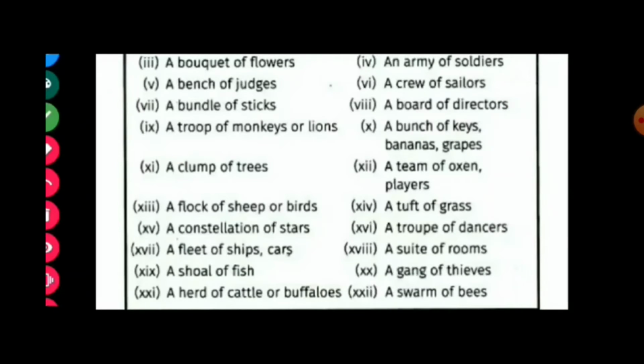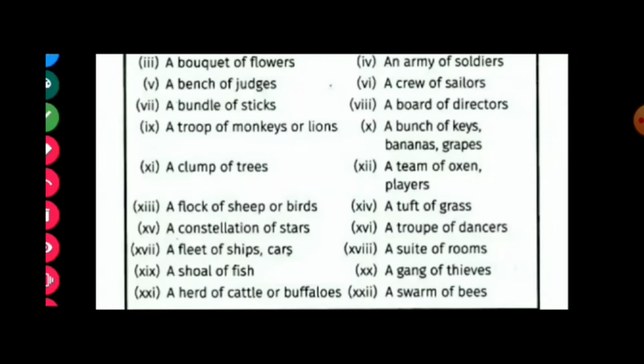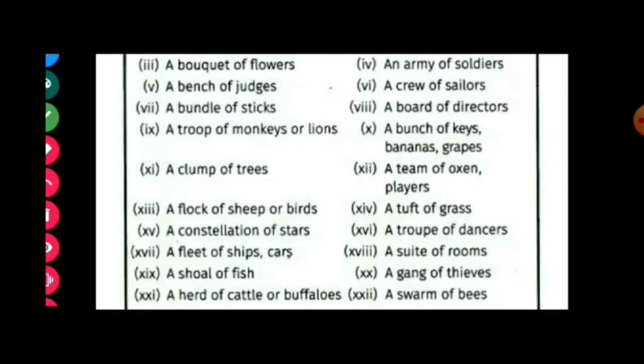A constellation of stars means a group of stars that are forming a pattern, right? That is known as constellation. A constellation of stars, a troop of dancers, a fleet of ships or cars, a suit of rooms, a shoal of fish, a gang of thieves, a herd of cattle or buffaloes, a swarm of bees.